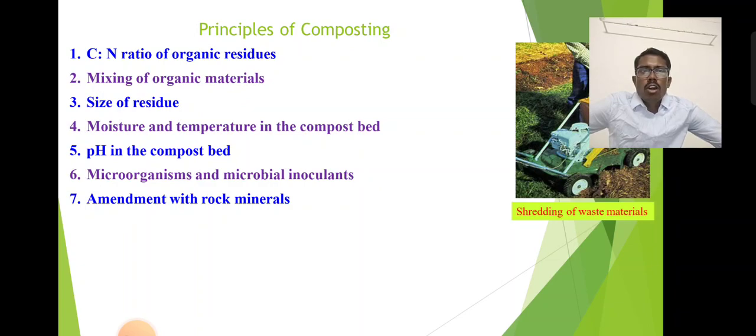Finally, addition of rock minerals. This is one way of enriching the compost with natural minerals. Next one is microorganisms, with the microbial inoculants. For quick decomposition, we add microorganisms to the compost. Next one, amount of rock minerals. For enriching the compost, we add rock minerals like rock phosphate, which are naturally available. They are added to the soil.